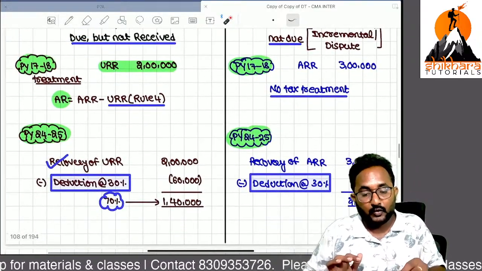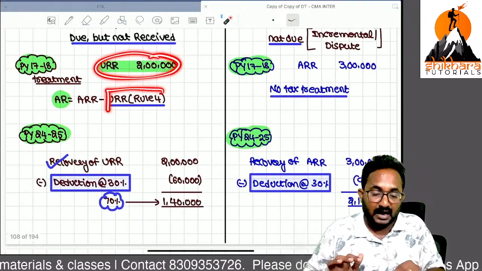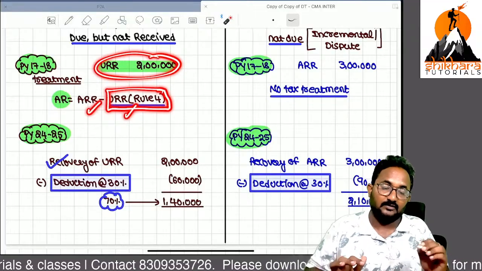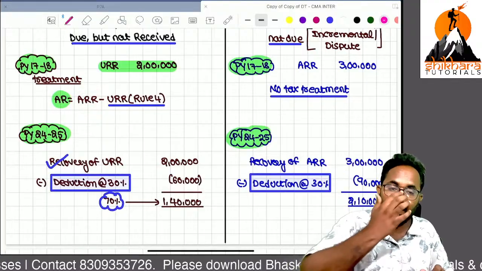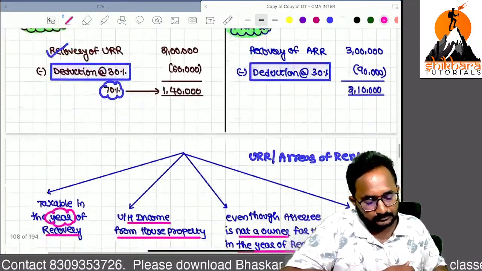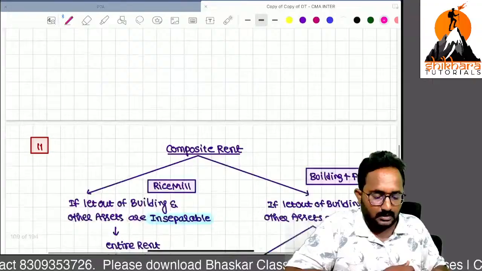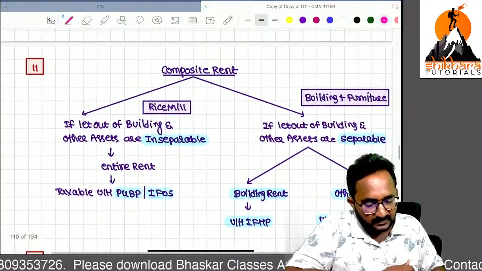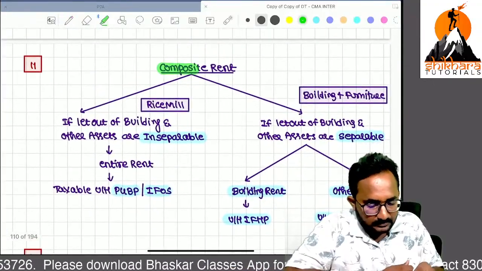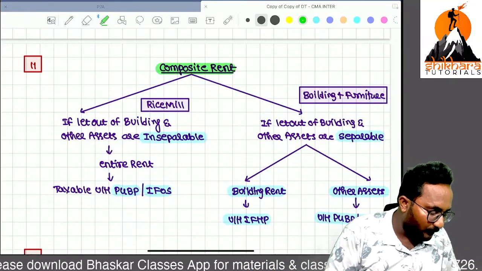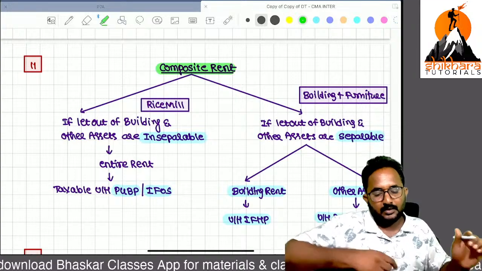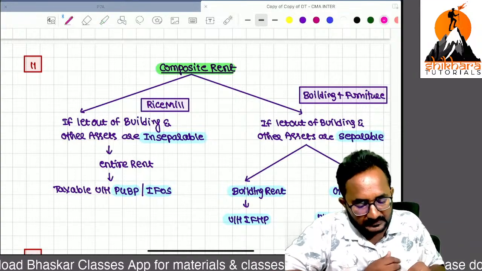Yes, if rule 4 conditions are satisfied for unrealized rent, we can reduce it from the actual rent receivable while calculating the actual rent. Now, the last concept in this session, composite rent. What is that? Remember the example of a rice mill.